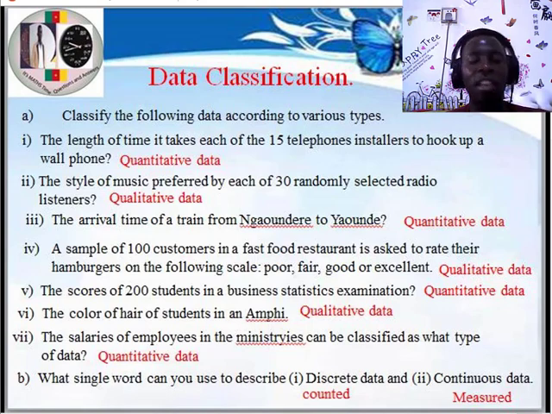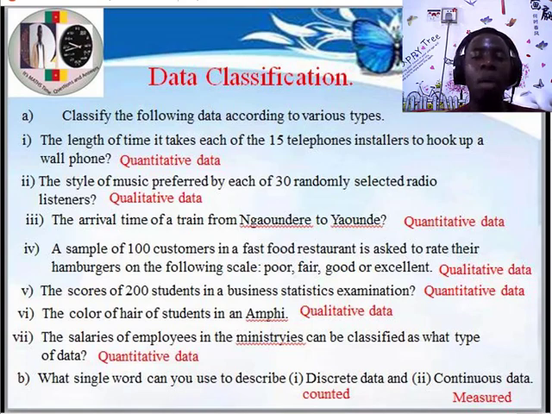Like for instance, the distance from Buea to Douala. Maybe some people will say it's 2 kilometers. Some people will say it's 5.1 kilometers. So it has a decimal point. We call that type of quantitative data continuous data.